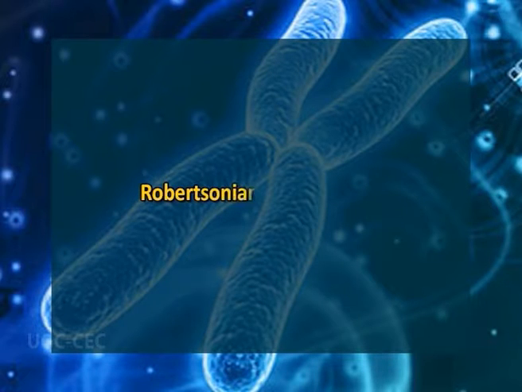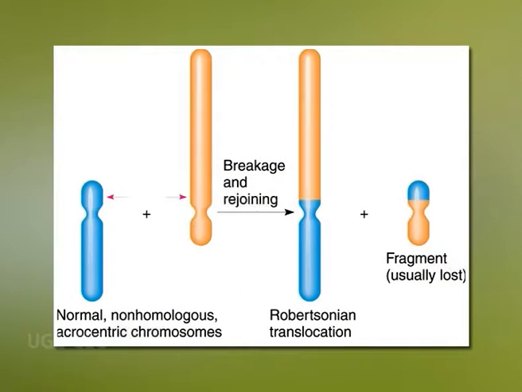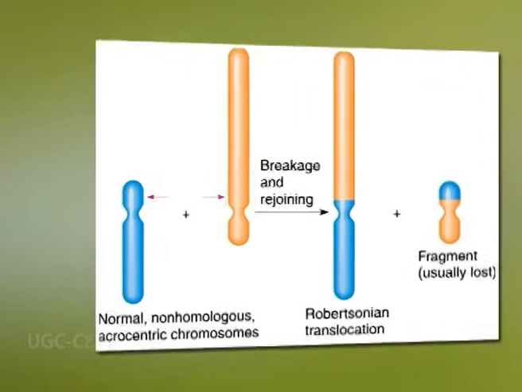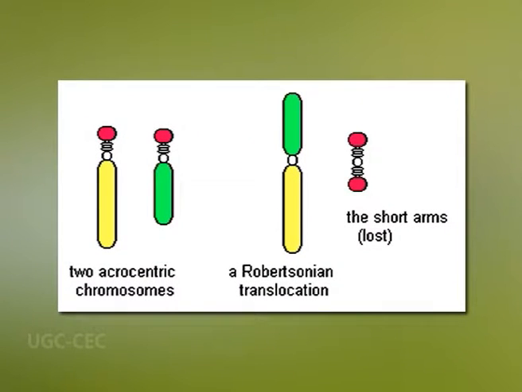Another type of translocation is Robertsonian translocation. In this type of translocation, there are breaks at or near the centromere of acrocentric chromosomes. A Robertsonian translocation occurs by rearrangement of chromosomes, with two particular chromosomes joining together. Now I will discuss aneuploidy and polyploidy.